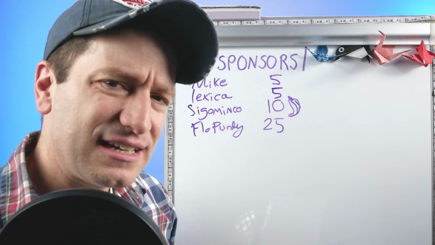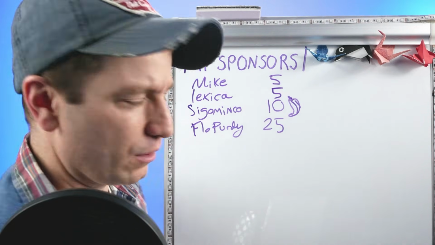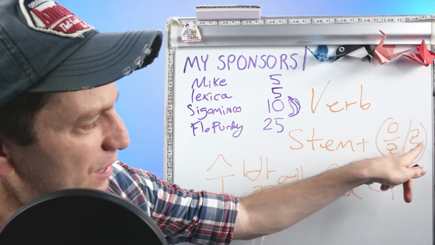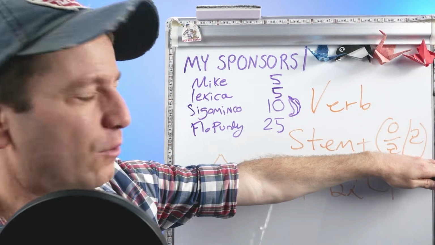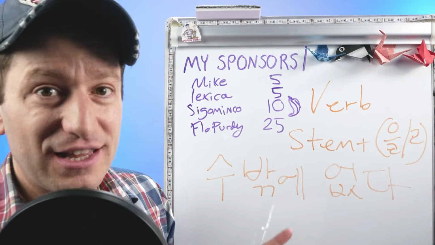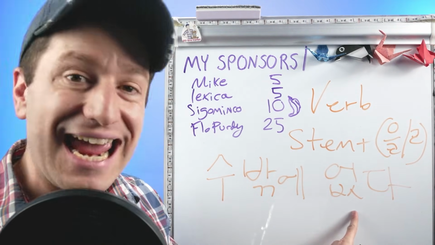So that is 만 and 밖에. But there's one more thing we can use 밖에 for. If you take a verb stem and then you attach 을 if it ends with a consonant or ㄹ if it ends in a vowel. Now this is the exact same form you'll use for 100 other grammar forms, such as making the future tense, as well as when you're making the 수 있다 and 수 없다 forms, meaning can and can't.